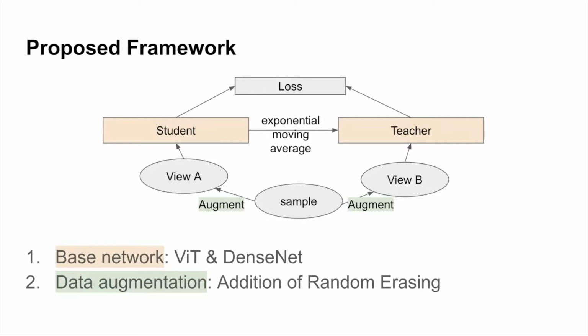A sample image will generate different views using data augmentation. Each view will be fed into the student or the teacher network. The loss function was defined to minimize the distance between student and teacher network predictions for different views of the same image. We are benchmarking two different architectures for student and teacher, Vision Transformer and DenseNet, and this decision was due to their superior feature extraction performance.